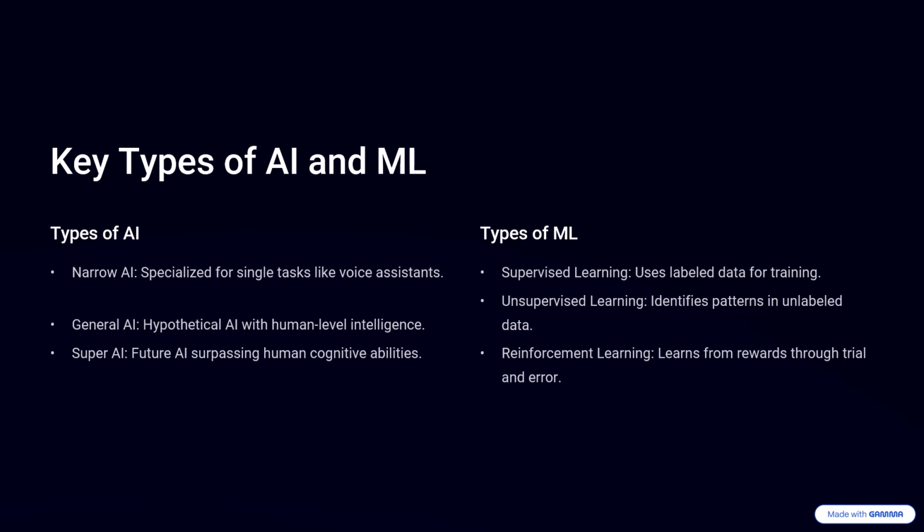Types of ML. Supervised learning. Uses labeled data for training. Unsupervised learning. Identifies patterns in unlabeled data. Reinforcement learning. Learns from rewards through trial and error.